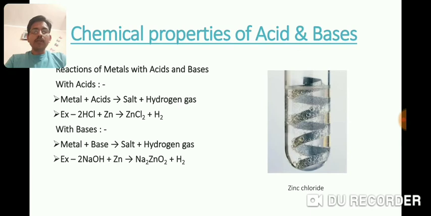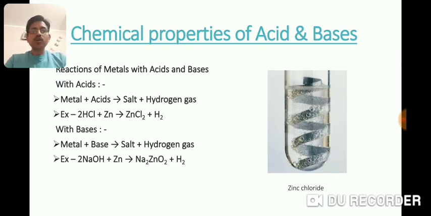Now we will talk about chemical properties of acids and bases. Chemical properties means how do acids react with other chemicals. So the important one is how do acids react with metal. Acids react with metal to form salt and hydrogen gas is evolved. Acids corrode the metal and form different types of salts.